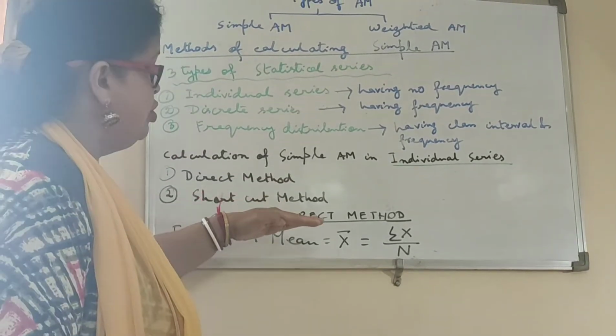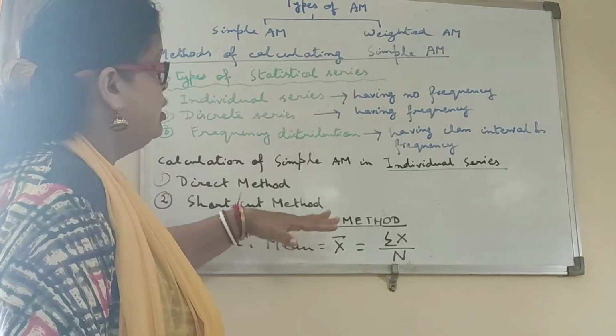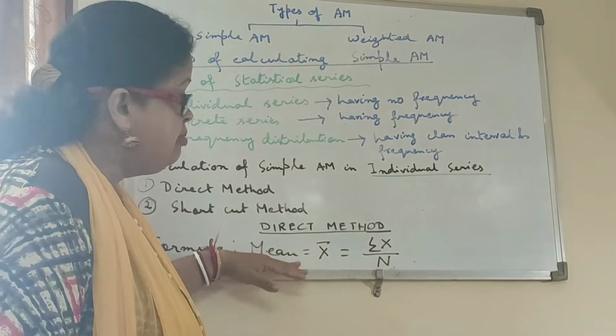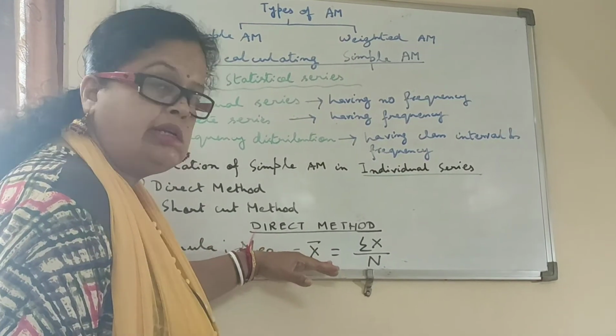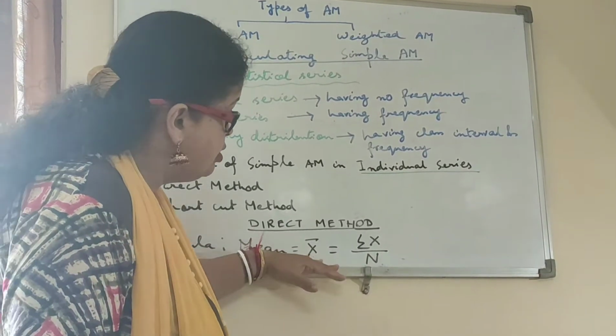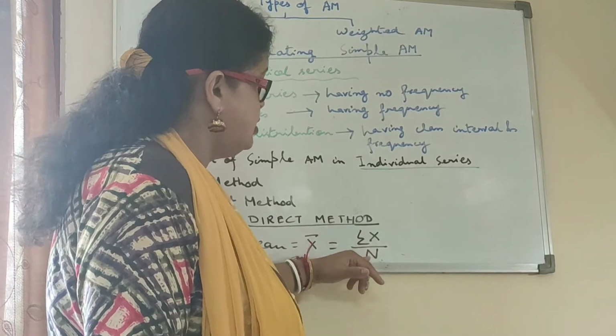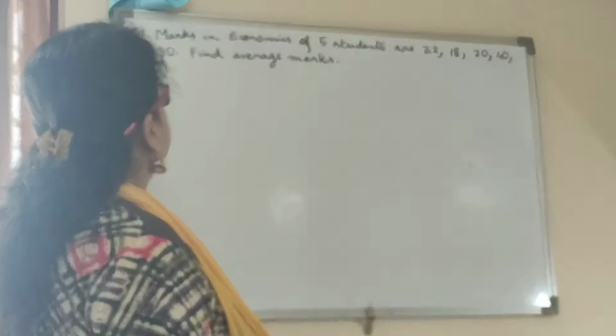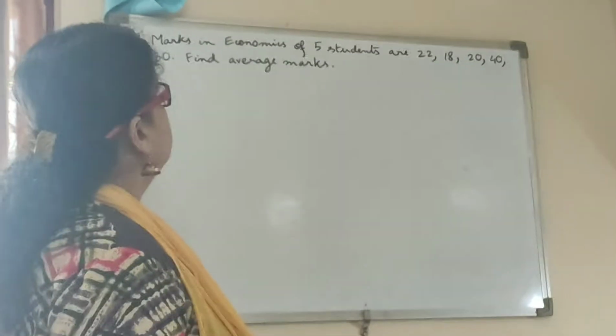What is the formula to calculate simple arithmetic mean in direct method? Already I have discussed the formula. Mean is represented by x bar is equal to summation x upon n. See here, one question I have written over here.